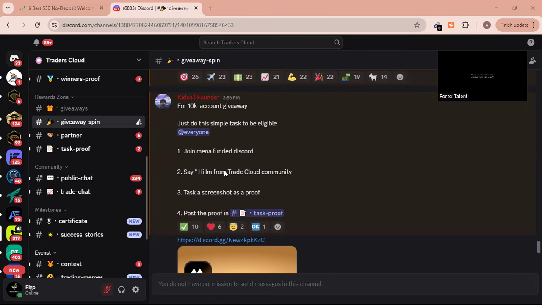This particular opportunity has 4 good steps. In these 4 steps, you are going to perform a simple task, and then from there you can qualify to join the giveaway. First, you have to join the MENA Funded Discord. After you join the MENA Funded Discord, you have to say hi, I'm from Trade Cloud Community.